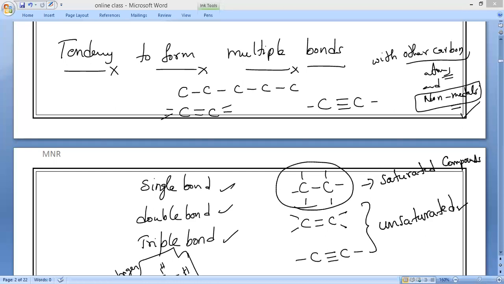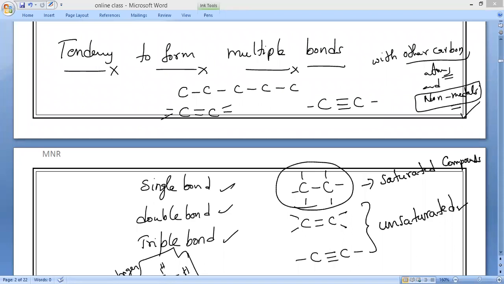Understand, why I am saying this? The 7th question which came in our sample paper. Do you remember that? Yes, sir. That is the reason I am saying. Everybody remember, only between carbon and carbon must have double bond, must have triple bond if you are calling it an unsaturated compound.